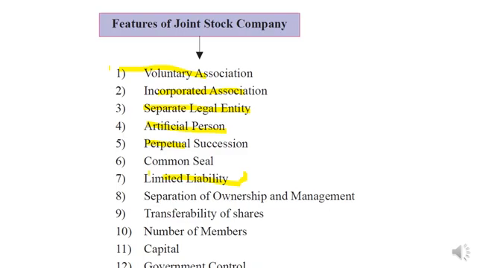Next is separate ownership and management. Yes, students, for this I will tell you that joint stock companies are managed by the board of directors, and the owners of the joint stock company are the shareholders or the members. So the members and shareholders do not manage the company. Management is given to other persons who are chosen or elected by the owners or shareholders of the company. That's why there is a separation between the ownership of the company and the management of the company.